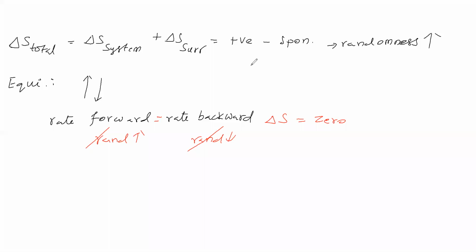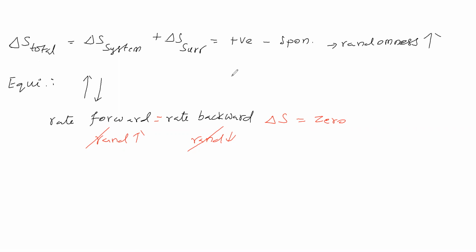This delta S total is the entropy change for system and surrounding. Both we have to consider: delta S of the system and delta S of the surrounding. Then only will we get delta S total. Using delta S total, we can say whether the process is spontaneous, non-spontaneous, or at equilibrium.